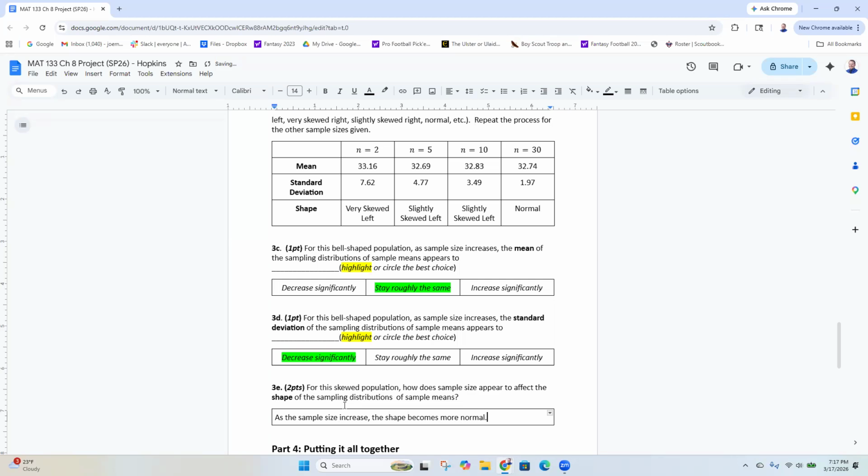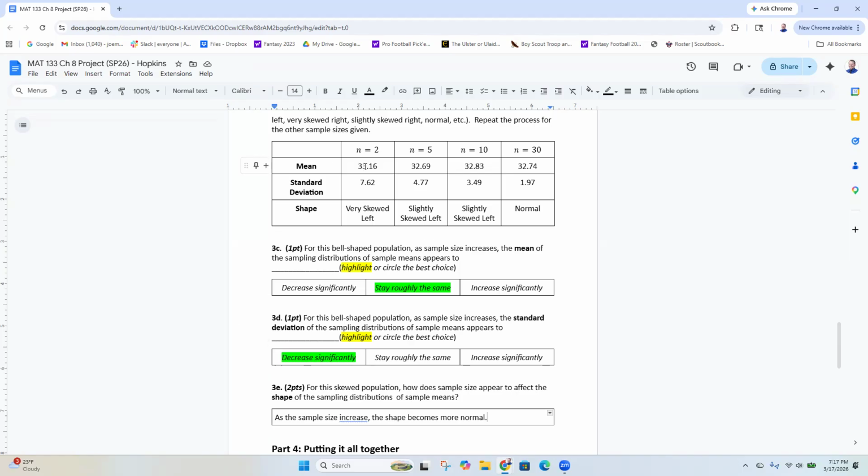But we haven't talked about these other ones. So the mean, I said a second ago, it stays roughly the same, which is good. It means you can use a sample to estimate what the mean is for the population. Now, for the standard deviation, though, the standard deviation is decreasing every time.